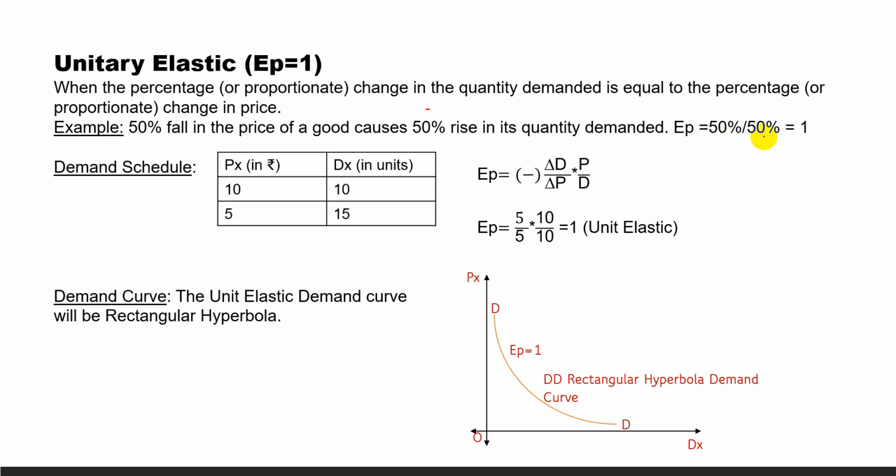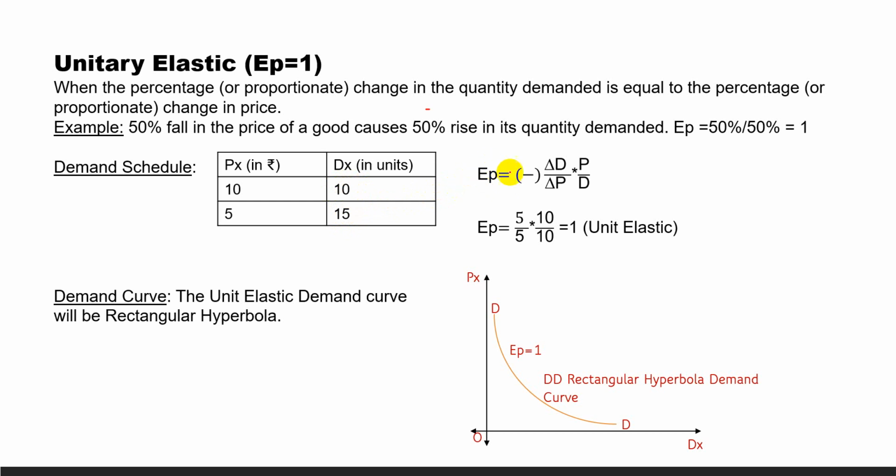That is unit elastic. Let us consider this example through a schedule. Price of X good is 10 and it decreased to 5. That means 50% fall. Quantity demanded from 10 rises to 15. That is also 50%. How to get it? Again, change by original into 100. 15 minus 10 is equal to 5. 5 by 10 original into 100 is equal to 50%. So it is unit elastic.